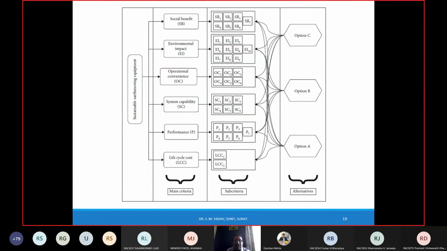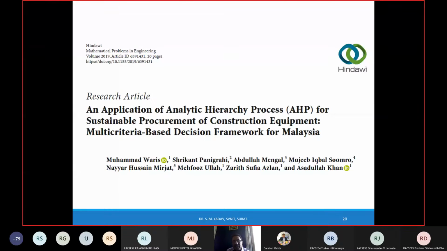This specific chart, sustainable earthmoving equipment, is from the paper from which I have taken an application of the analytical hierarchy process for sustainable procurement of construction equipment, a multi-criteria based decision framework for Malaysia. And this paper is not old. Let me tell you, this is a very recently published paper, 2019, and Hindawi is one of the good journals.